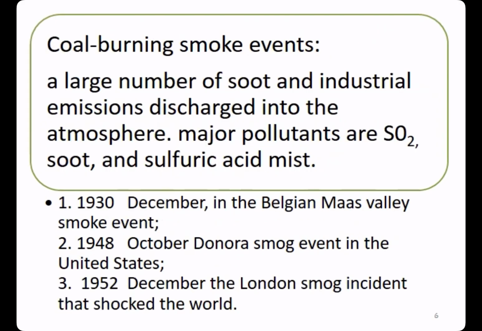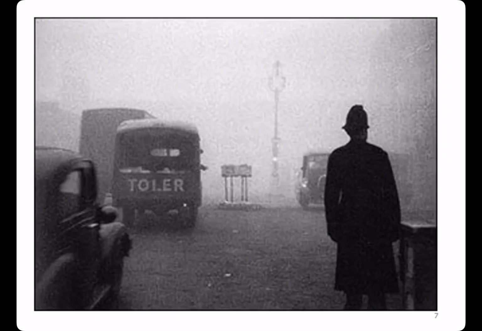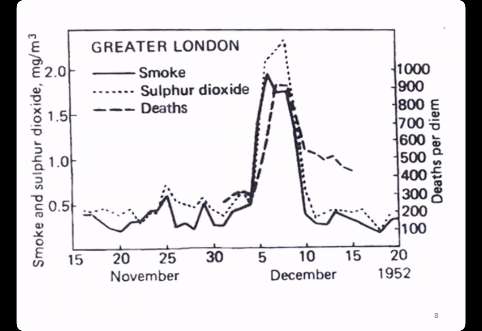Coal burning smoke event is caused by a large number of soot and industrial emissions discharged into the atmosphere. The major pollutants are sulfur dioxide, soot, and sulfuric acid. This picture shows the smog event in London, England. You can see that with this acute poisoning, the smoke, sulfur dioxide, and death pretty much happen at the same time.